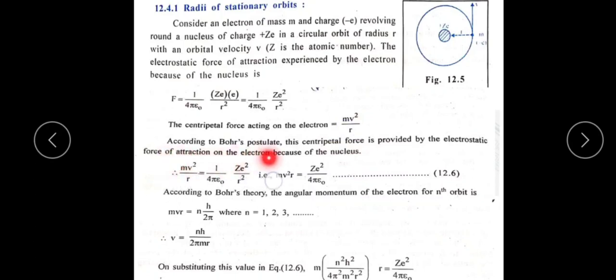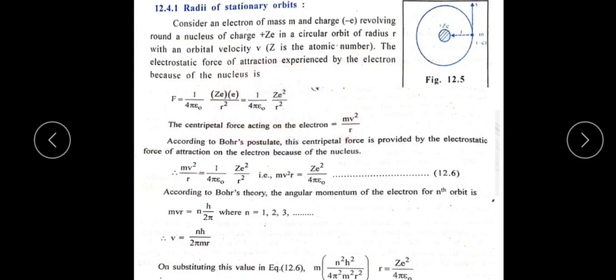According to Bohr's postulate, this centripetal force is provided by the electrostatic force of attraction between the positively charged nucleus and the negatively charged electron. Hence, the centripetal force equals the electrostatic force.